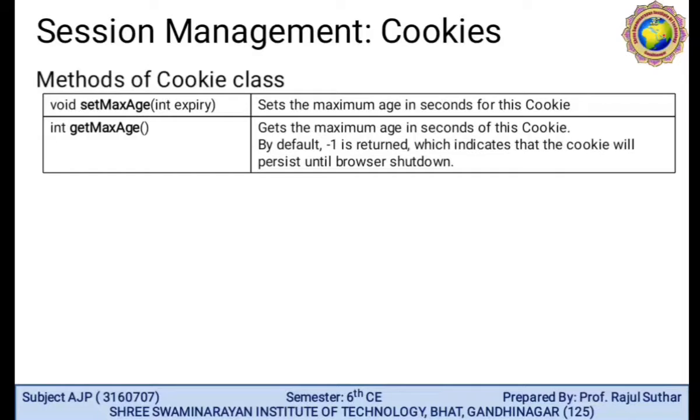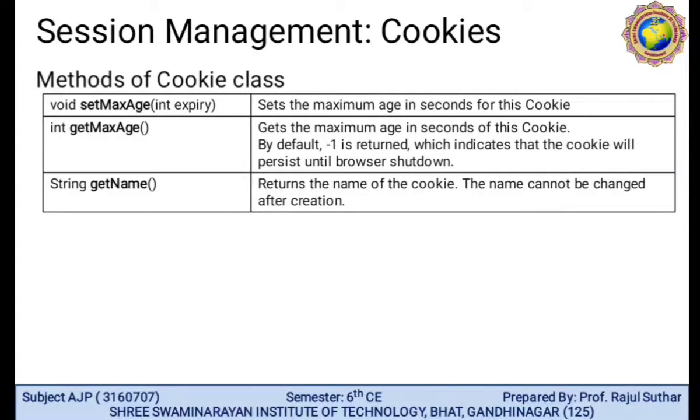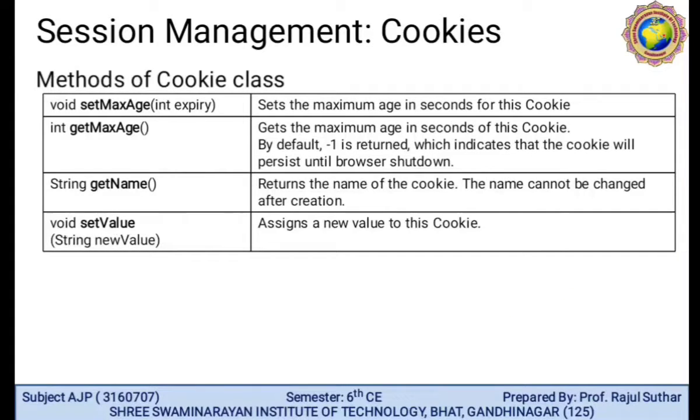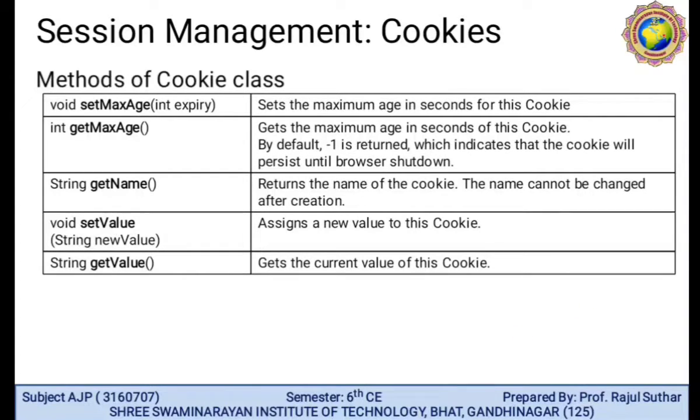By default, -1 is returned, which indicates that the cookie will persist until browser shutdown. String getName() returns the name of the cookie, and the name can't be changed after creation. setValue(String newValue) assigns the new value of the cookie. String getValue() gets the current value of the cookie.